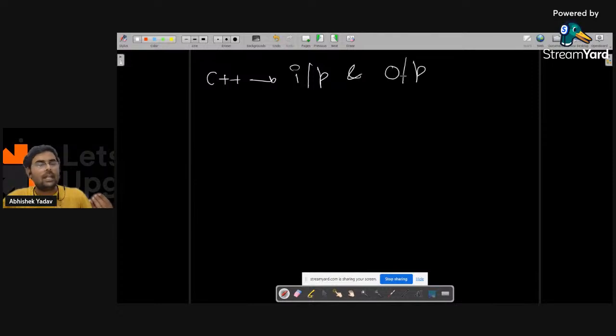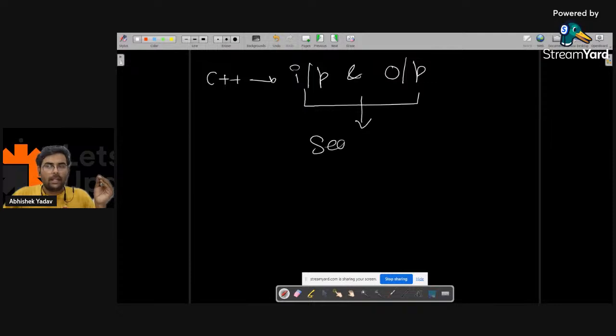Okay, let's see some more things. So here, in C++, what happens, guys? Either you are taking input from the user, or you are printing something on the output screen. So what happens here? The input and output are processed in the form of a sequence of bytes. The input that you are taking from the user or the output you are printing on the output screen happens as a sequence of bytes behind the scenes.